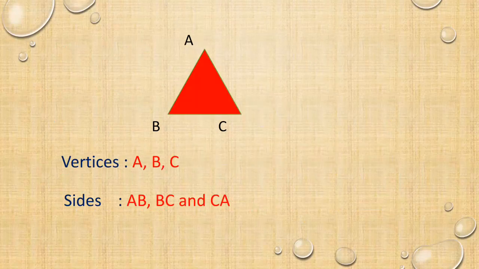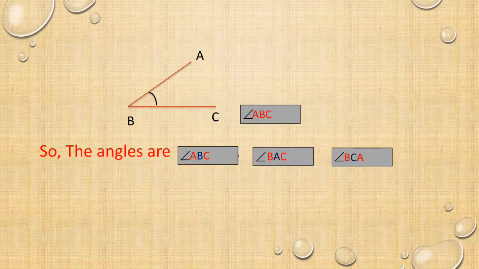What are the other angles? BAC. Start from B, meeting at A and ending C. And at last, BCA. Start from B, going to A, meeting C. ABC, BAC, then BCA.